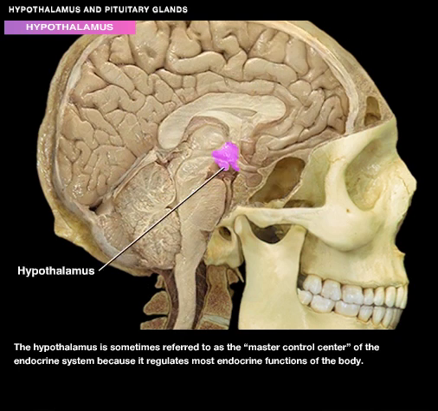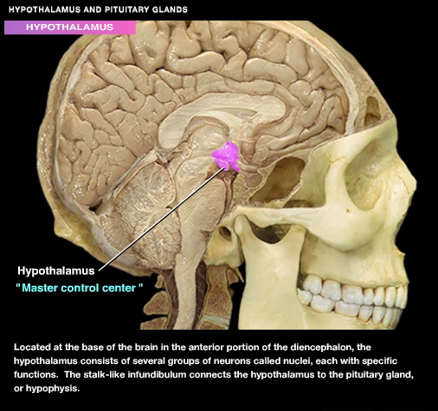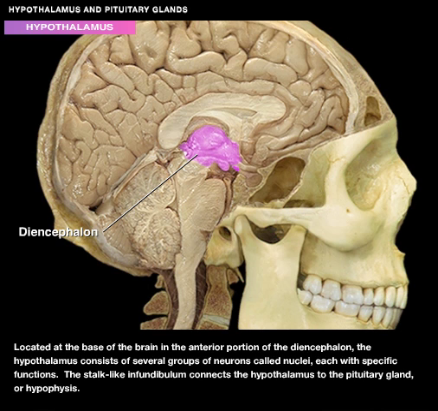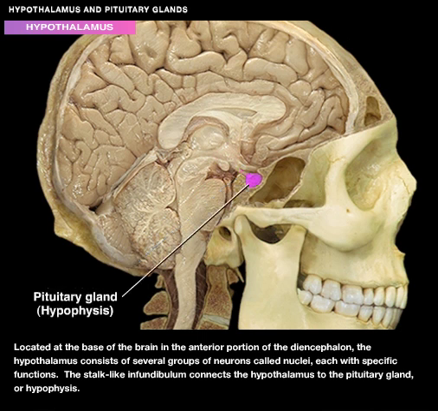The hypothalamus is sometimes referred to as the master control center of the endocrine system because it regulates most endocrine functions of the body. Located at the base of the brain in the anterior portion of the diencephalon, the hypothalamus consists of several groups of neurons called nuclei, each with specific functions. The stalk-like infundibulum connects the hypothalamus to the pituitary gland or hypophysis.